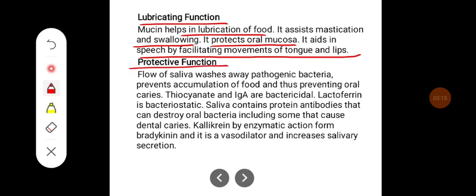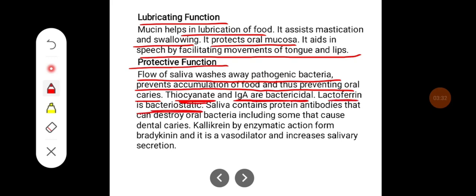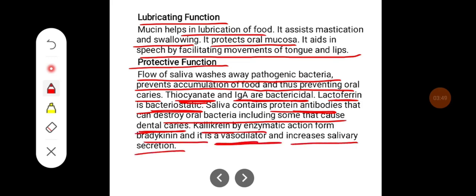It has a protective function as well. The flow of saliva washes away the pathogenic bacteria, prevents accumulation of food, and thus preventing oral caries. Thiocyanate and IgA are bactericidal. Lactoferrin is bacteriostatic. Saliva contains protein antibodies that can destroy oral bacteria, including some that cause dental caries. Kallikrein, by enzymatic action, form bradykinin and it is a potent vasodilator and it increases the salivary secretion.